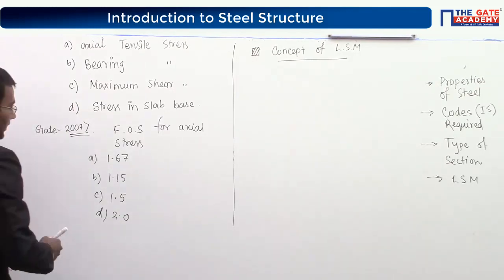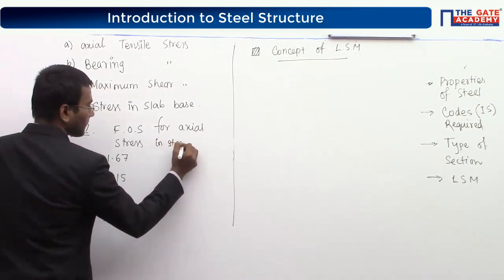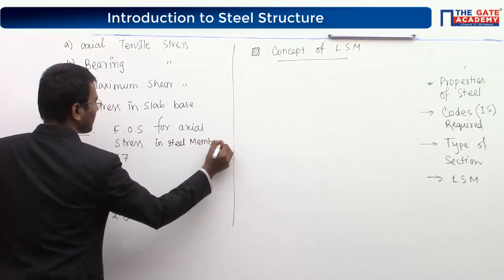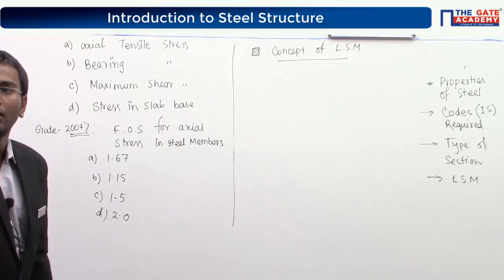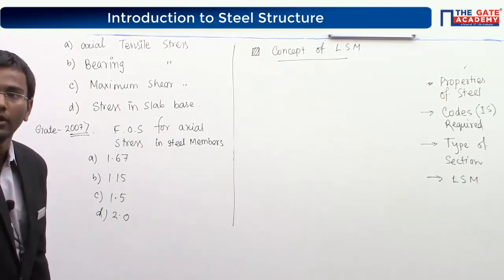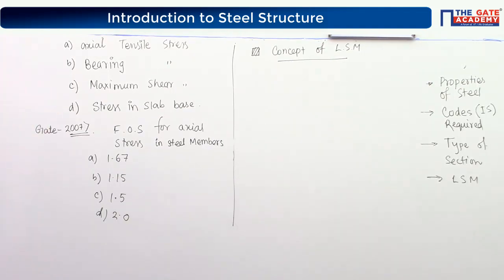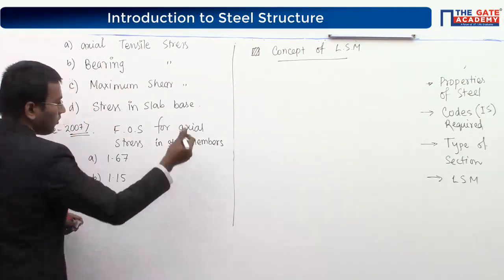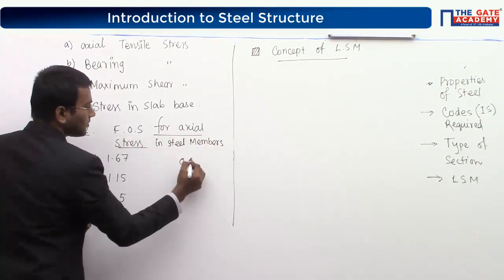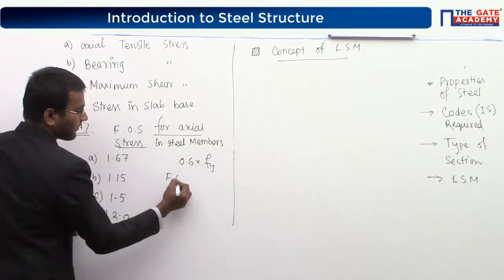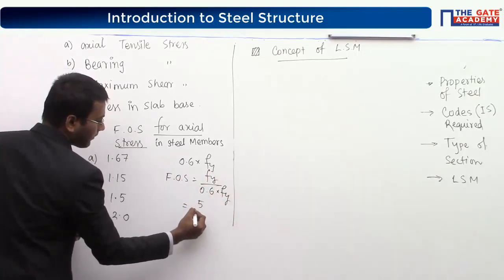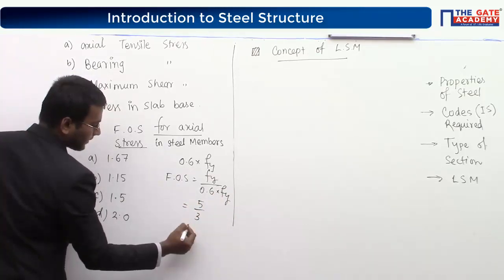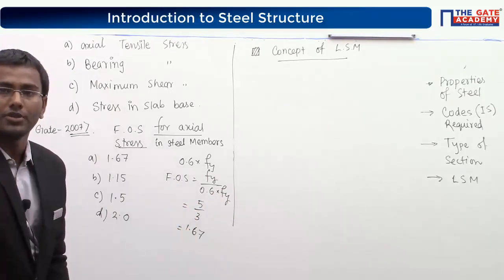Here one important word in steel members. Okay. Option B, option B, option B. Anything else? Okay, option A is also there. Why it is option A? See here. What is the meaning of axial stress? Axial stress means 0.6 into Fy. So what is the factor of safety here? Fy divided by 0.6 into Fy. It should be 5 by 3. It should be 1.67. I think not option B.